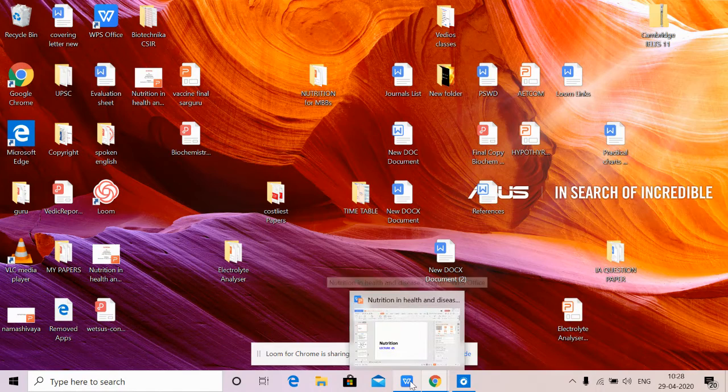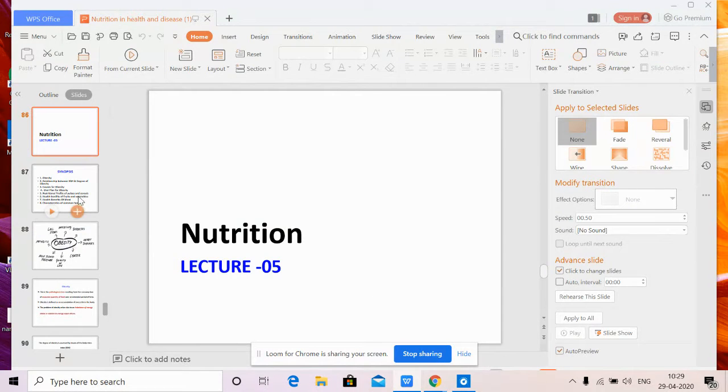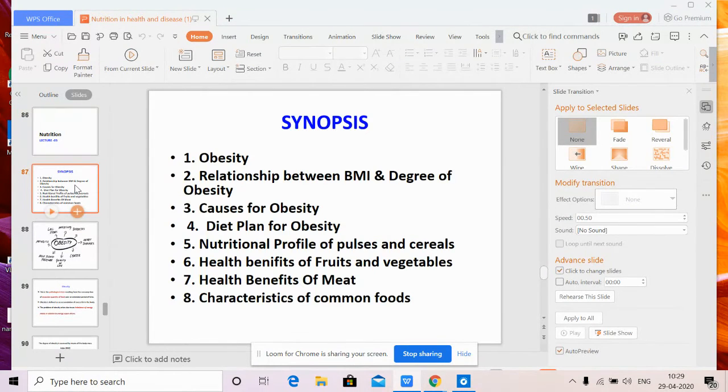So we will be dealing with the fifth class in nutrition. The fifth lecture in nutrition, right? Last class we had seen the malnutrition topics, which include kwashiorkor and marasmus, and then we had seen a couple of slides on obesity, and today we will be seeing that.